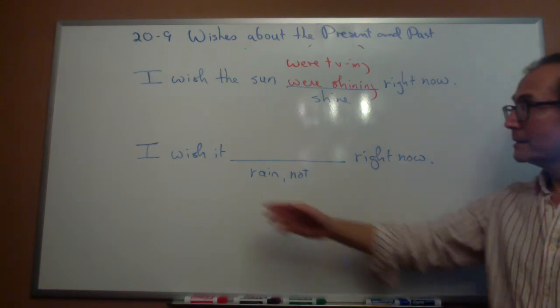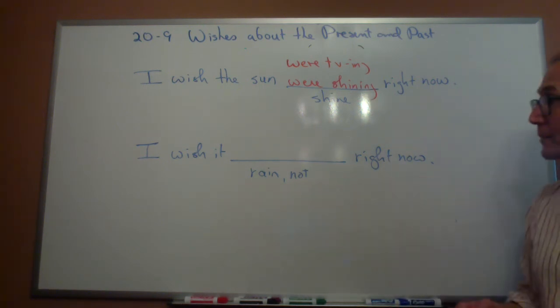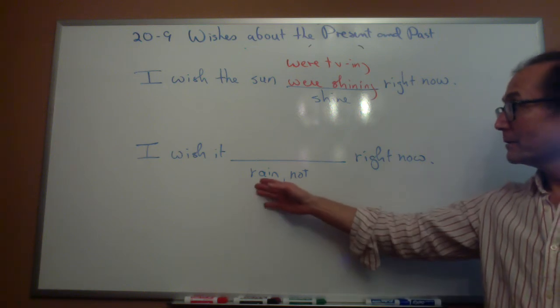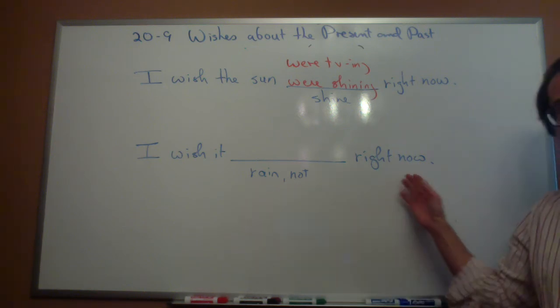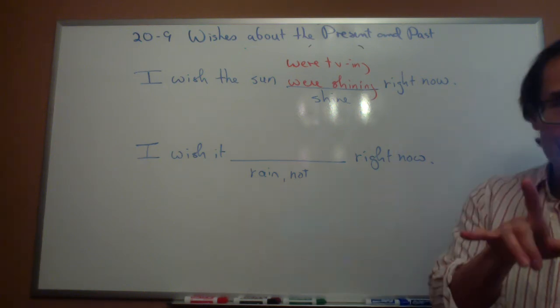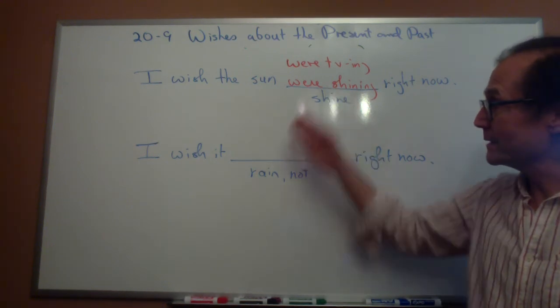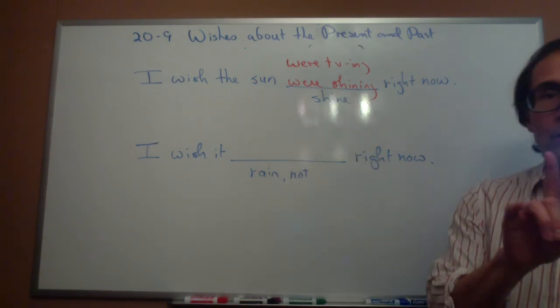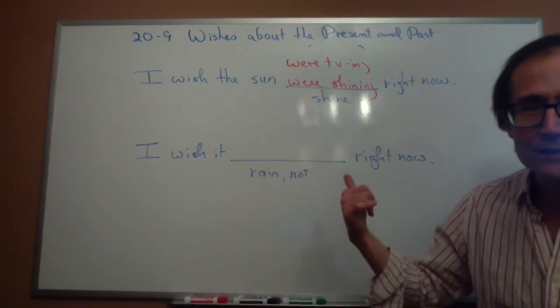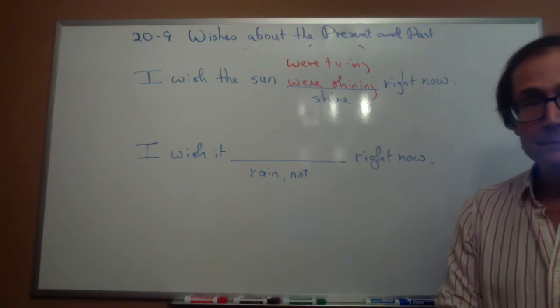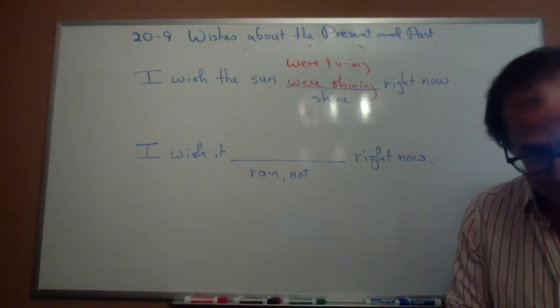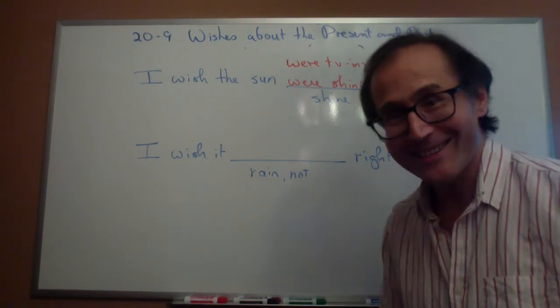Then, take a look at this. I wish it blank rain not right now. Pause the video. So this is positive, this is negative. Pause the video, see if you can guess how I'd say that. Okay.